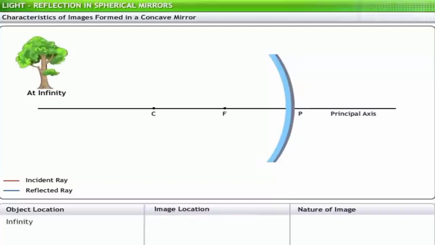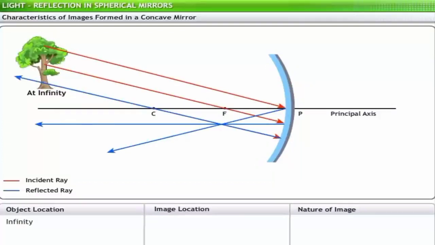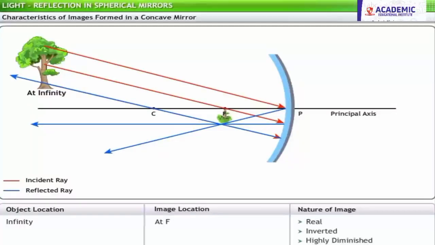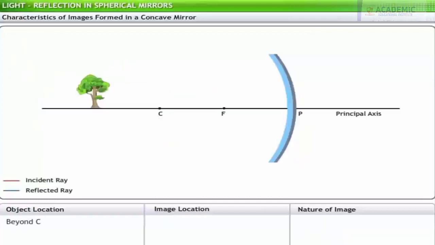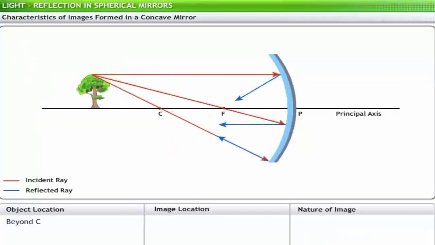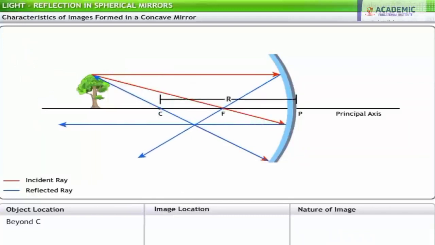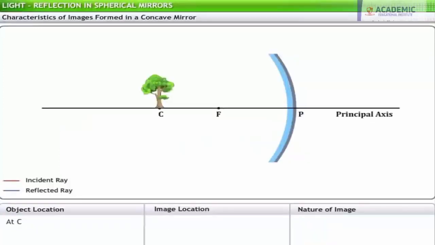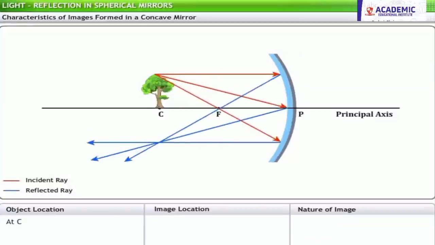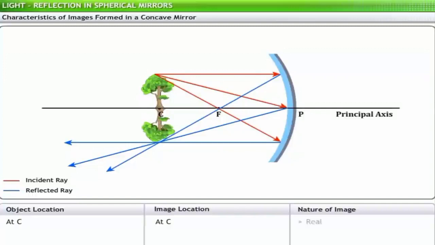Let us examine the characteristics of the image of an object at different points in front of the mirror. When the object is at an infinite distance, the image is formed at the principal focus F. This image is real, inverted, and highly diminished in size. When the object is placed at a finite distance greater than the radius of curvature R, the image is formed between the principal focus F and center of curvature C. This image is real, inverted, and diminished in size. When the object is placed at center of curvature C, the image is formed at the same point, that is, at C. This image is real, inverted, and equal in size to that of the object.